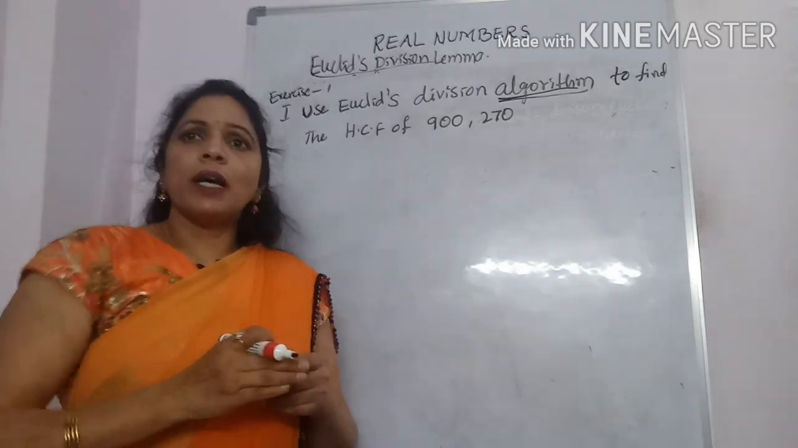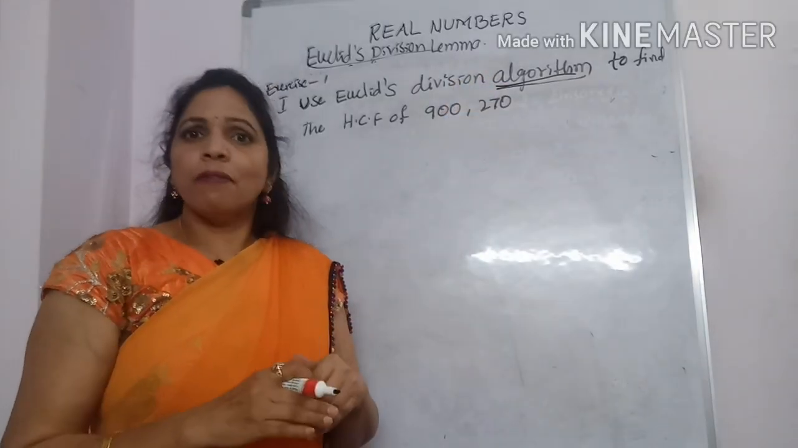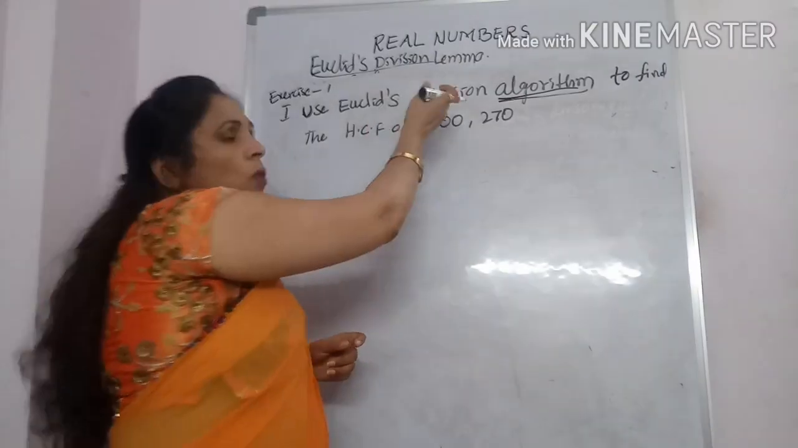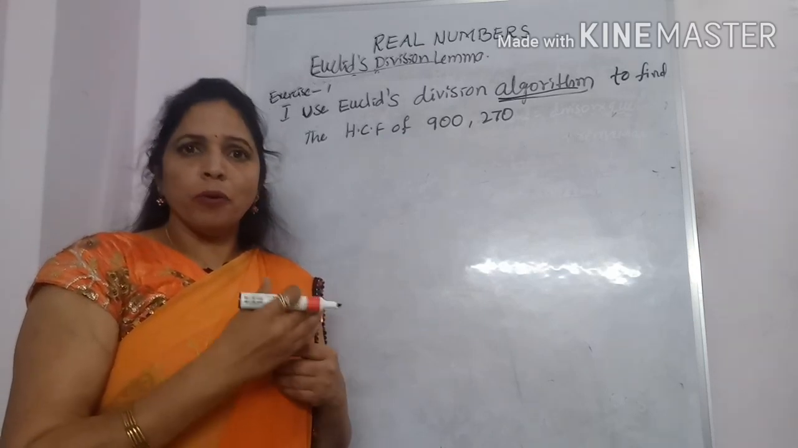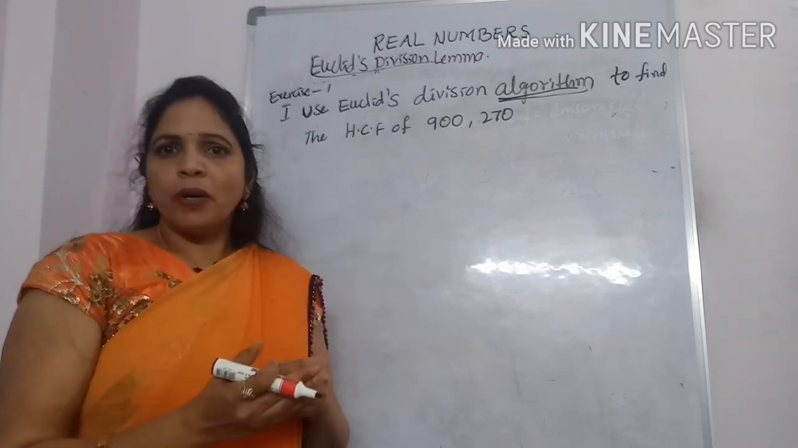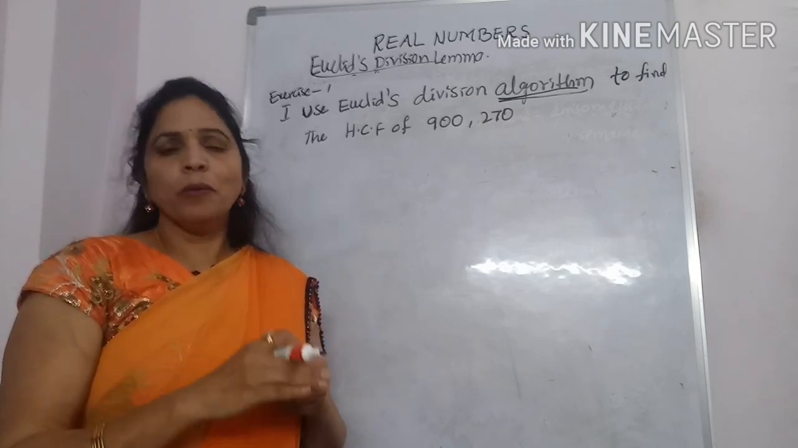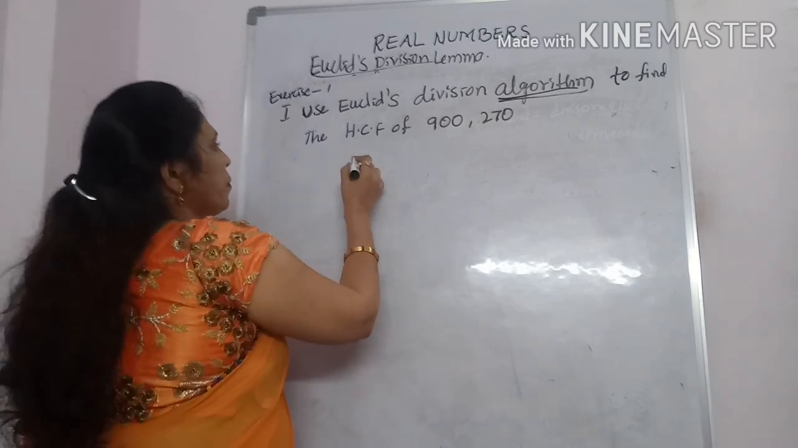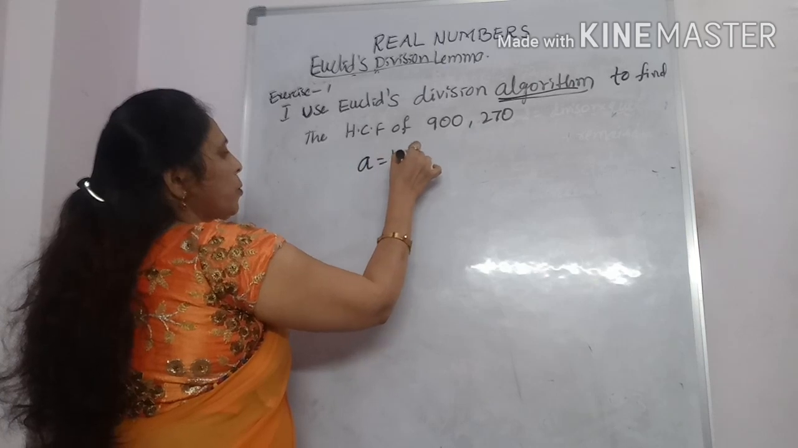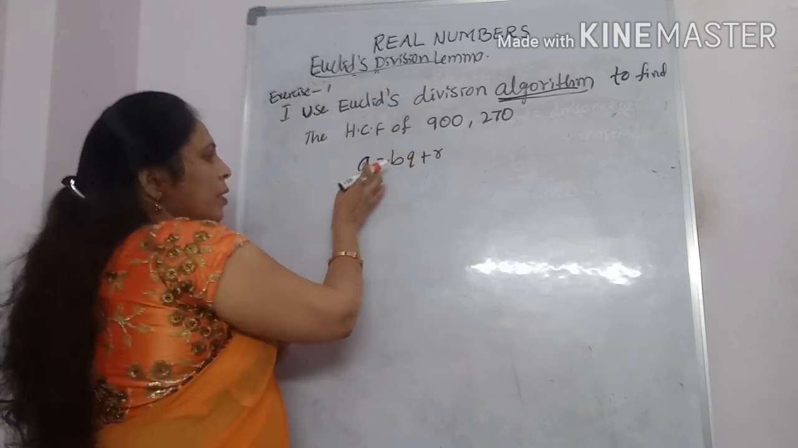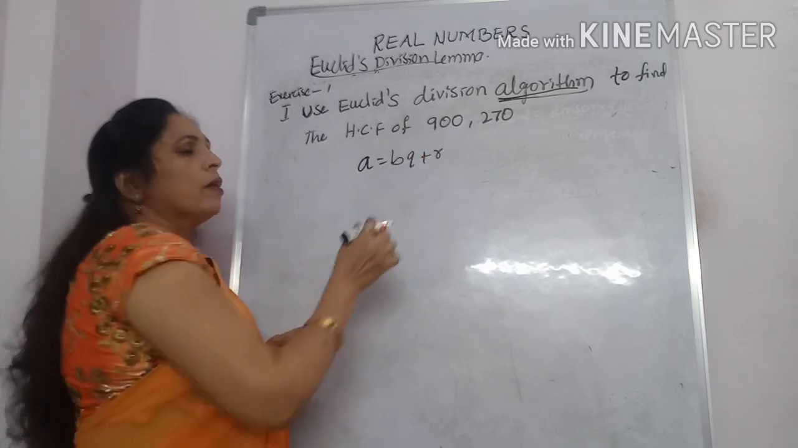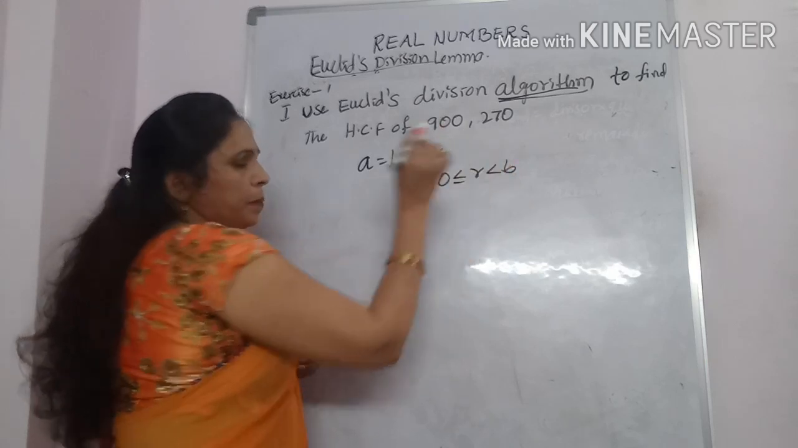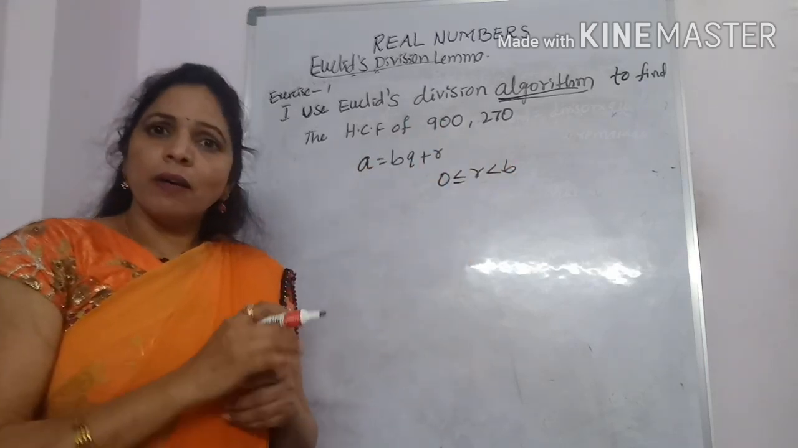Now, Euclid's division algorithm. An algorithm is a sequence of steps involved to solve problems. Euclid's division algorithm: we have known A is equal to BQ plus R. For any two positive integers A comma B, there exist two unique integers Q comma R such that A is equal to B into Q plus R, satisfying the condition 0 less than or equal to R less than B. R is always less than B and greater than or equal to 0.